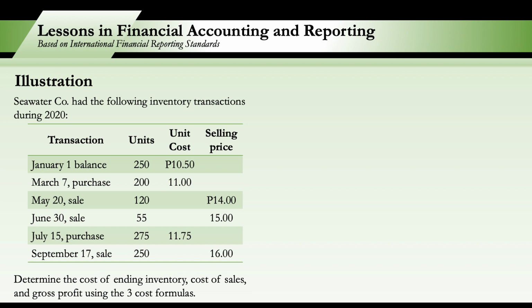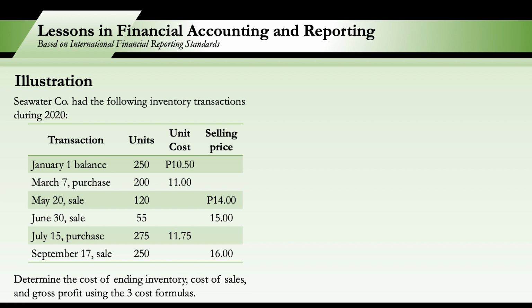And on June 30, sold again 55 units at 15 per unit. And then on July 15, we purchased 275 at 11.75 per unit. And finally, on September 17, we sold 250 units at 16 pesos per unit. So determine the cost of ending inventory, the cost of sales, and the gross profit using the three cost formulas.